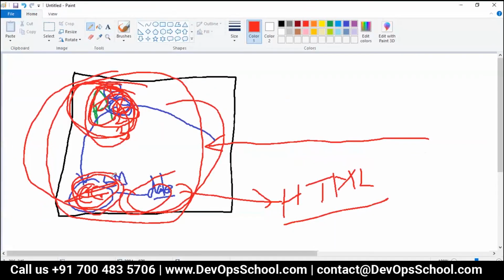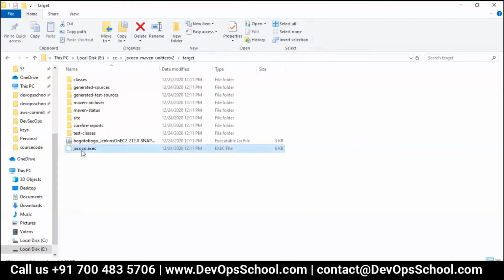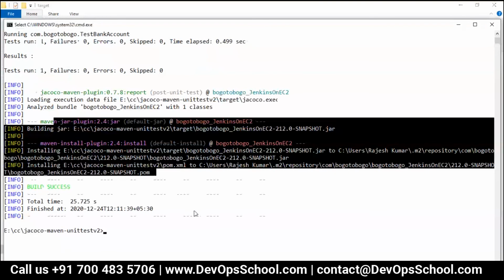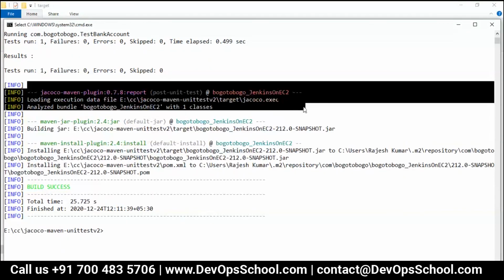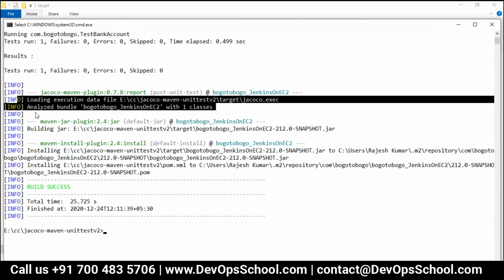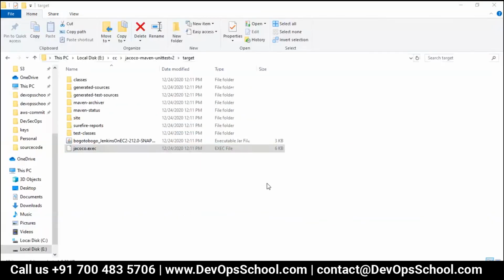Remember, this will write all the test cases in the data file, right? This data file is exec. And from there, Maven has used the plugin to create HTML reports. So here it is loading the execution data file at this location, analyzing this bundle, and then the report got created already with that code.